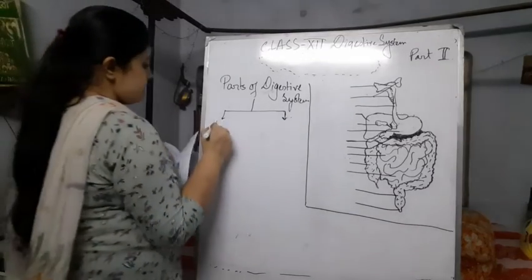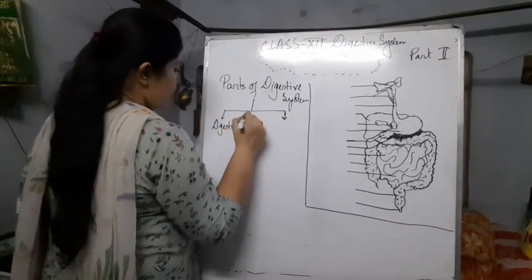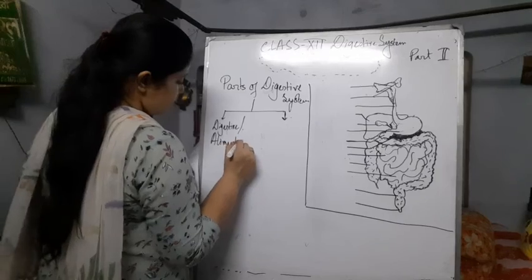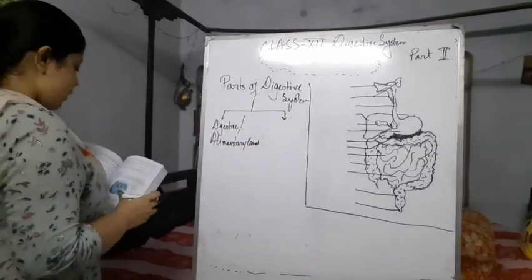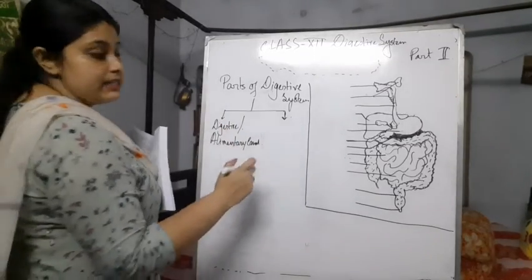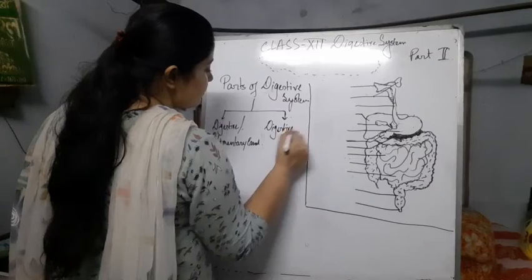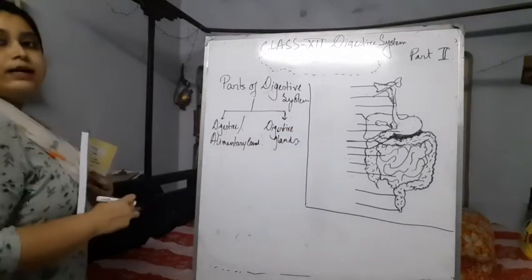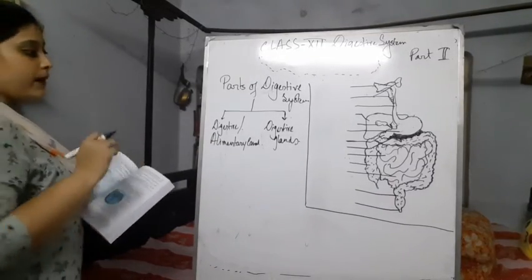First is the digestive or alimentary canal, and the second one is the digestive glands. Okay, so here there are two parts, and these are also divided into many sub parts.